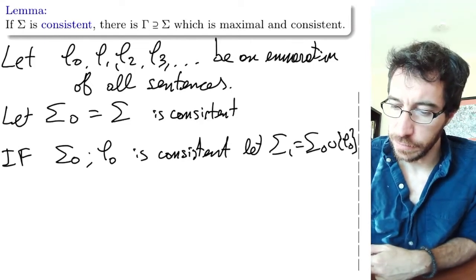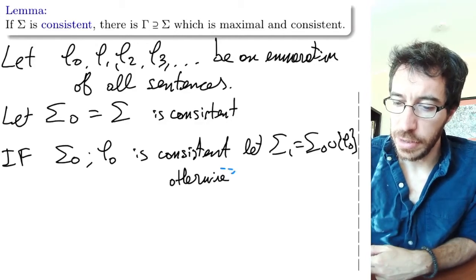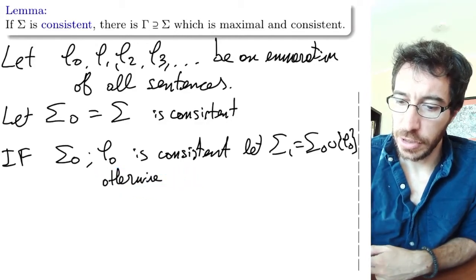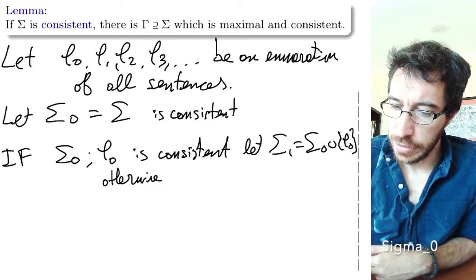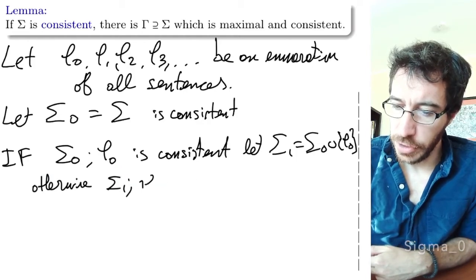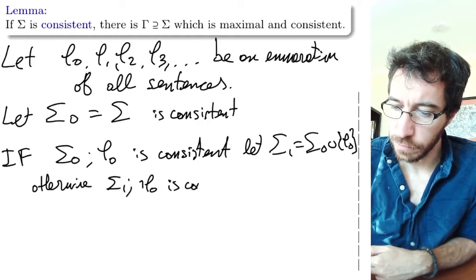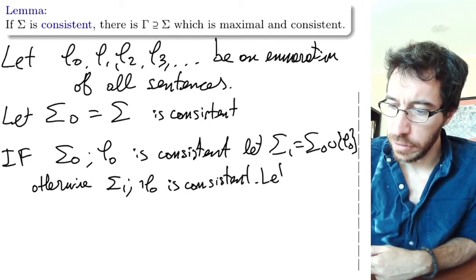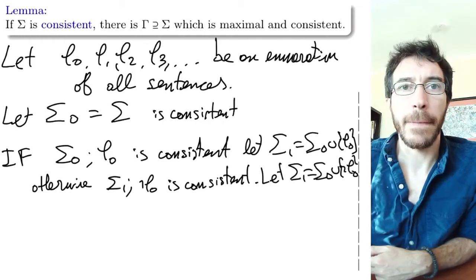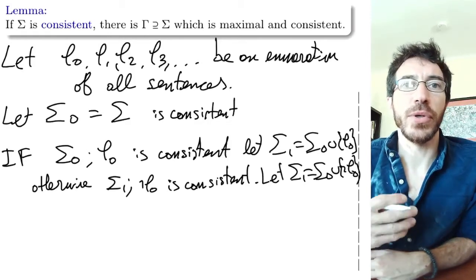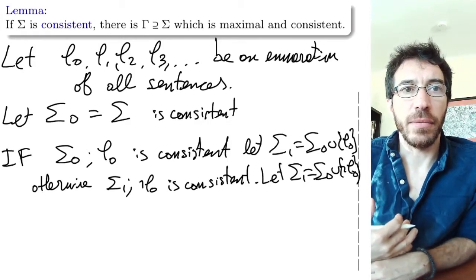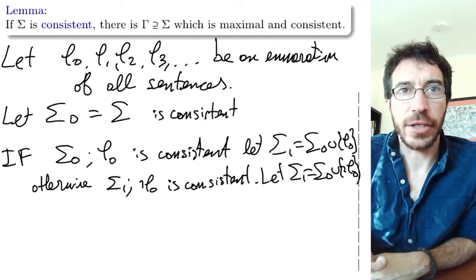Notice, by the way, that sigma 0 is consistent. Otherwise, since sigma 0 is consistent, we know that sigma 0 together with not phi 0 is consistent. So we let sigma 1 be sigma 0 union the negation of phi 0. So we do one of the two, and whatever we define, we stay consistent.